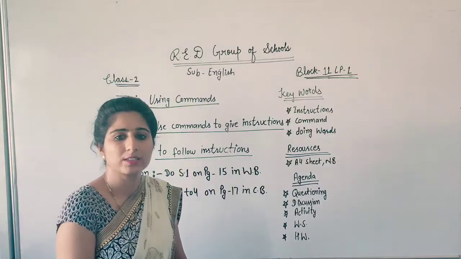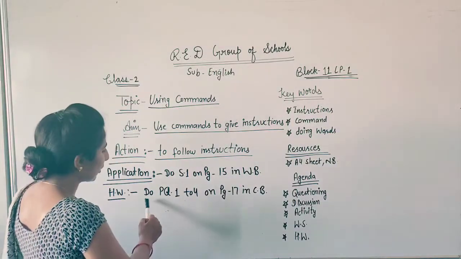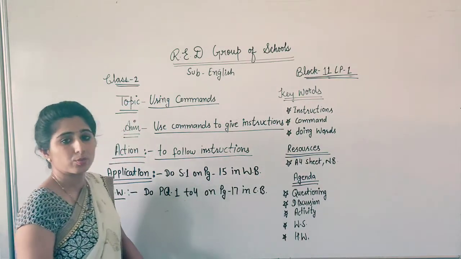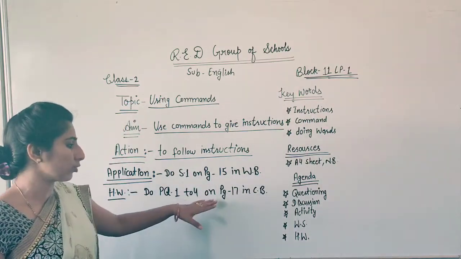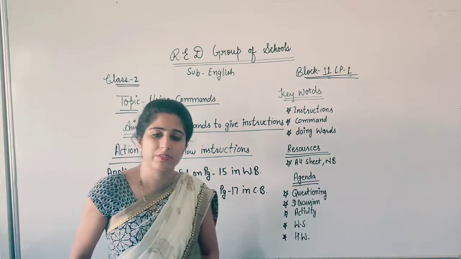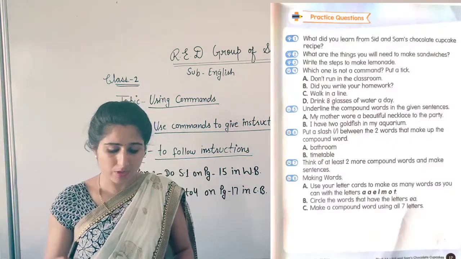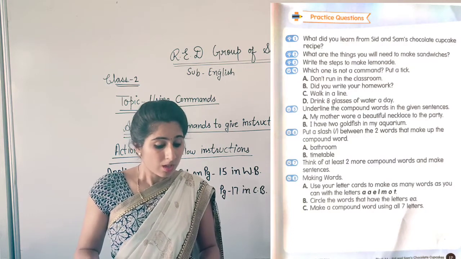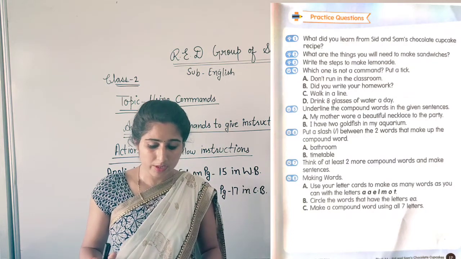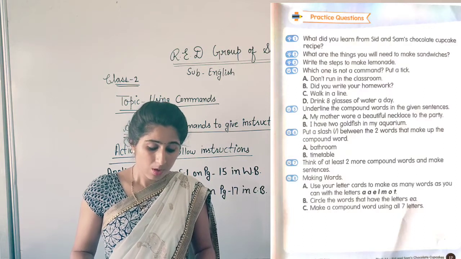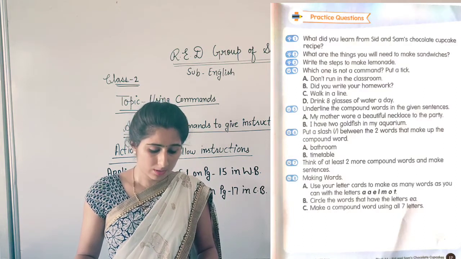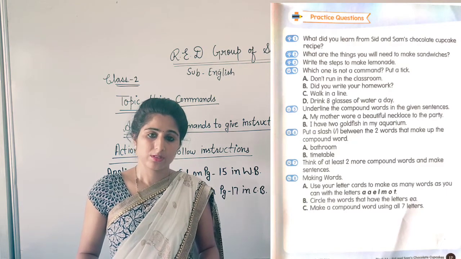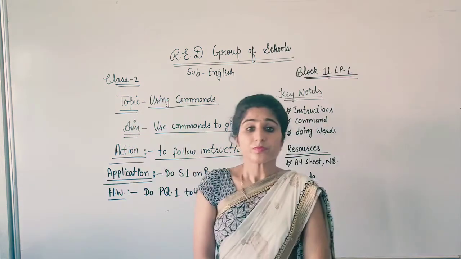Today's homework. What is today's homework, students? You will do practice questions 1 to 4 on page 17 in your content book. You have to complete these questions 1 to 4 which are given on page number 17 in your content book. First question is, what did you learn from Sid and Sam's chocolate cupcake recipe? Question number 2, what are the things you will need to make sandwiches? Write the steps to make lemonade. Which one is not a command? Put a tick. So this is how you will complete your homework.